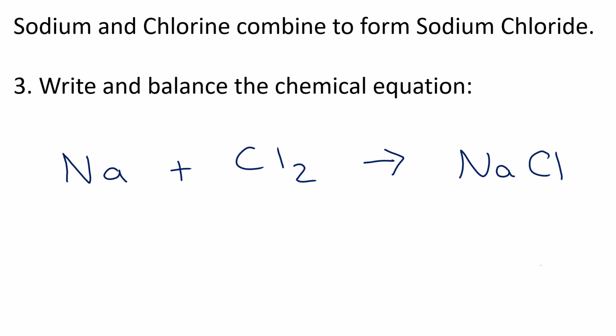Okay, so you look, here's your balance. All you've got to do is say, okay, here is 1 sodium. Then you look to the right. Here is 1 sodium. There you go. This is 2 chlorine. But here I only have 1 chlorine. What do I do to this to make it 2? I put a 2 in front. By putting a 2 in front, I've made chlorine 2, but I've also made sodium 2.